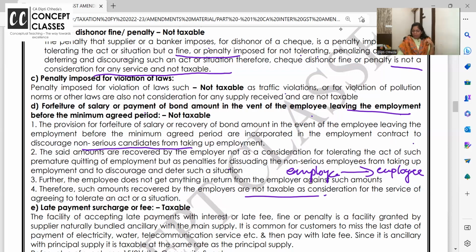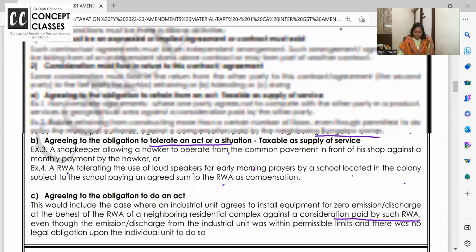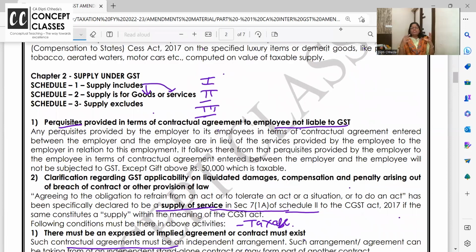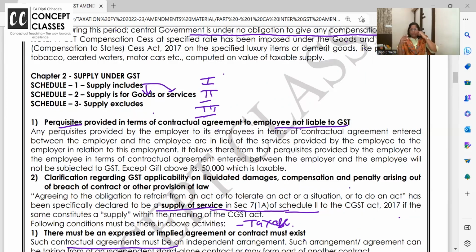Because we are discussing employer employee, let us go right from the beginning. One more thing related to employer employee, which I had left out at that time. Now in the employer employee relationship, whatever the salary goes from employer to employee, it's exempt, like it's not liable to GST. Okay, along with salary, is the employer giving perquisites? If you see salary chapter, perquisites, allowances, benefits in cash or kind, whatever is given by employer to employee, it's because of that relationship and it is a part of the salary, and on that GST will not be levied.